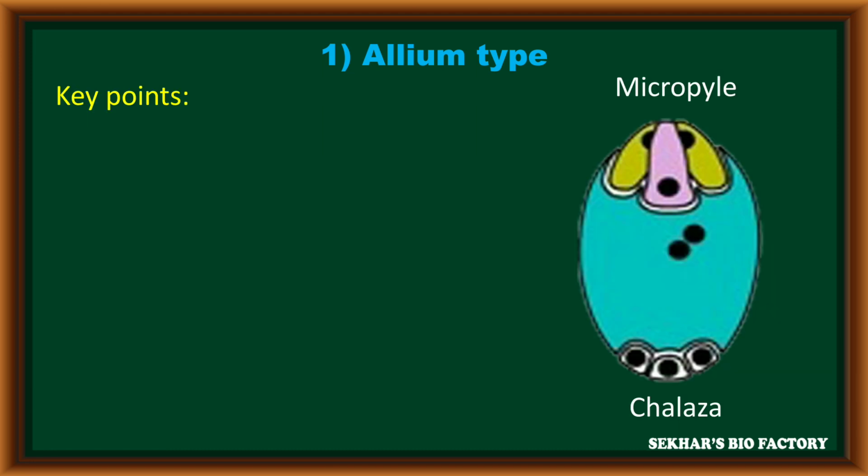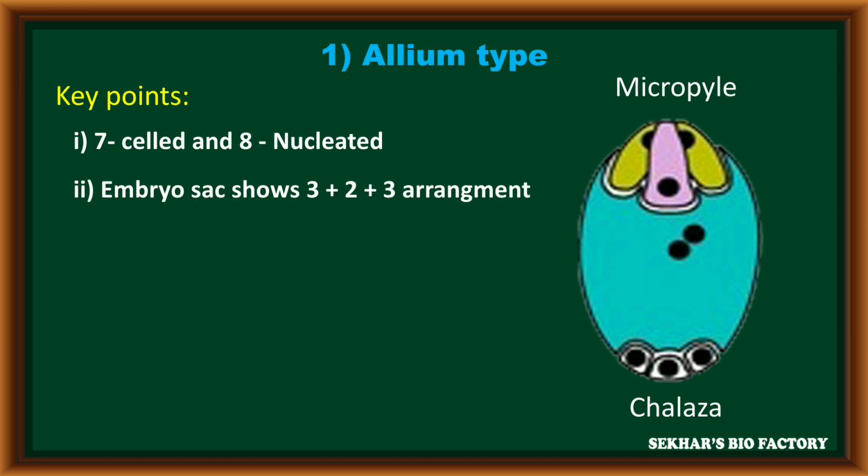In the structure of allium type of embryo sac, we can observe some important features. One more important thing, allium type of embryo sac is also similar to polygonum type in its structure. The allium type of embryo sac is a 7-celled and 8-nucleated structure. It shows a 3 plus 2 plus 3 arrangement.